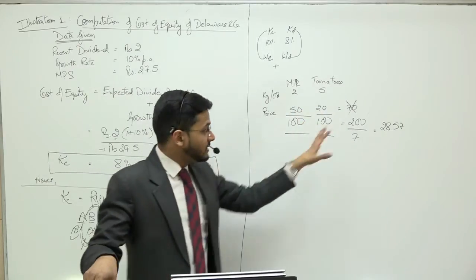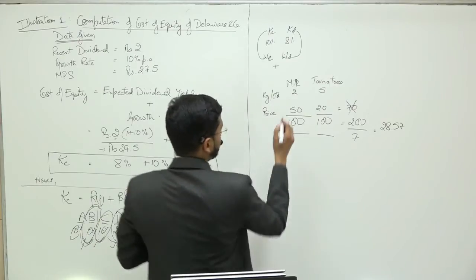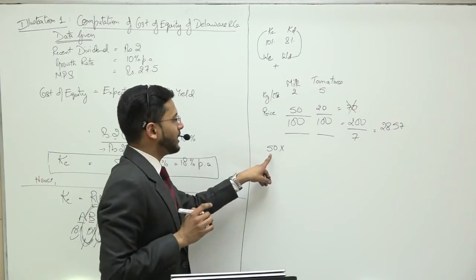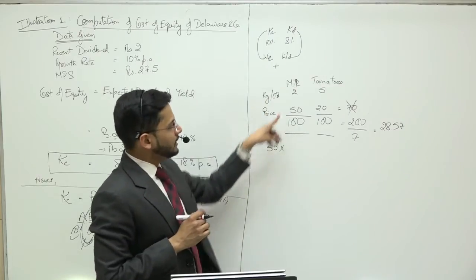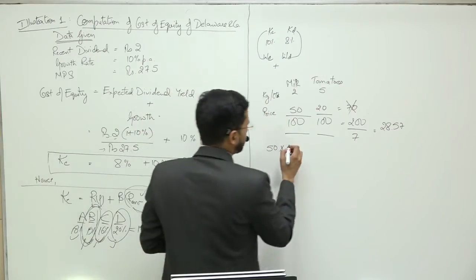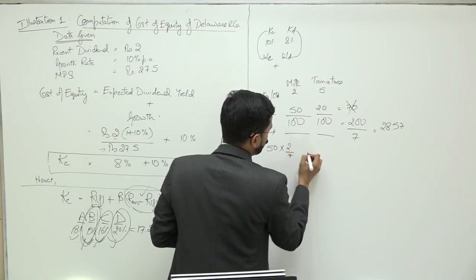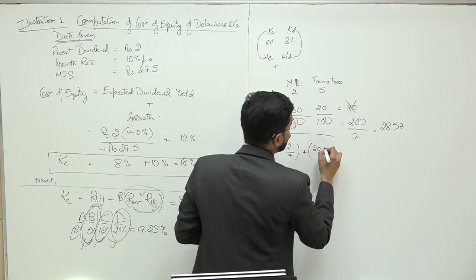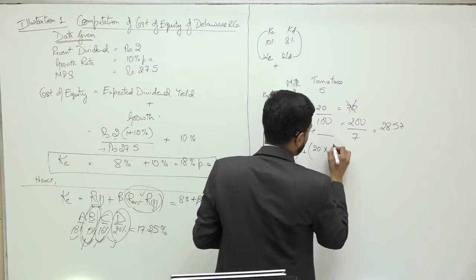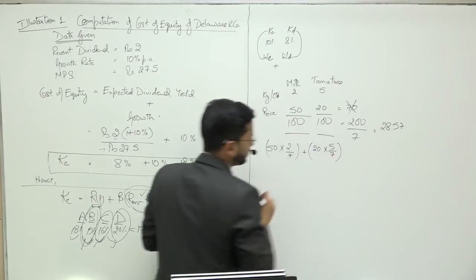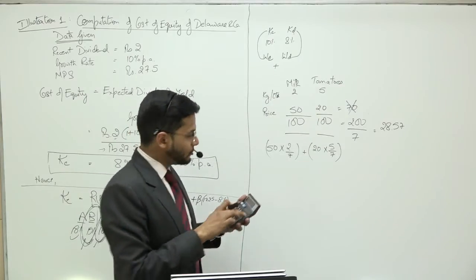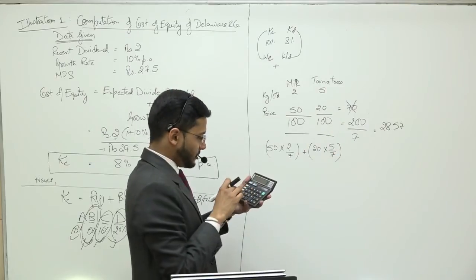So what did you do in this particular example? You multiplied the price of milk with the weight of milk. What is the weight of milk? 2 by 7. Then what did you do? Price of tomatoes multiplied by weight of tomatoes. This is how you came on to the figure of weighted average cost.